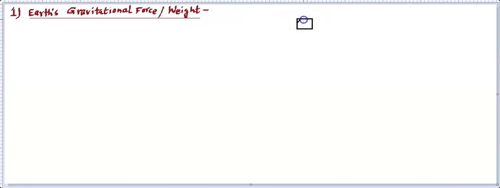So let's say there is a block, and this block has a mass m. Let's say this is Earth, or we can call it the ground, because the Earth appears to us as a flat surface. So we generally draw it like this, with this as the observer. Then you'll find the block experiences a force downward. This gravitational force acts towards the Earth's surface. So the direction is always towards the Earth's surface, which is downward, because objects are found only above the Earth's surface. So it will be acting downward.